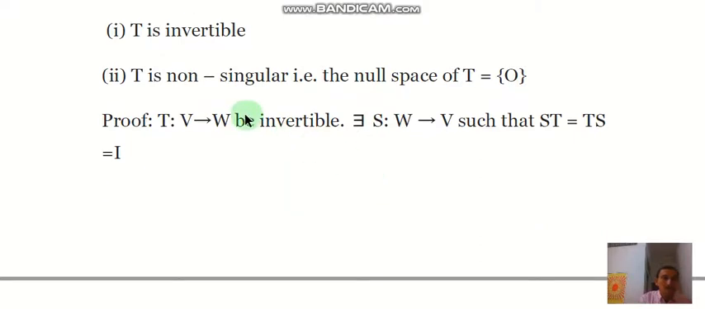So its proof. First let T from V to W be invertible, then we will show that the null space will contain only the 0 element. As T from V to W is invertible, there exists a mapping S from vector space W to V such that ST equals TS equals I. Here I is the identity mapping.